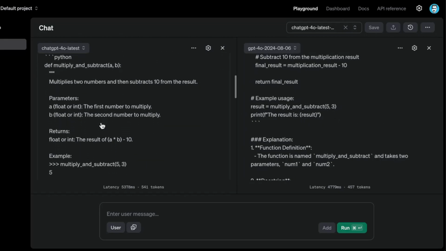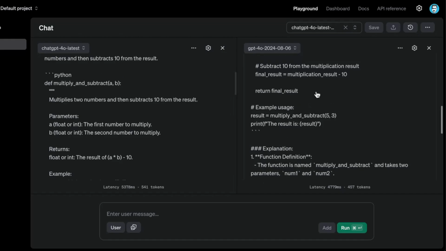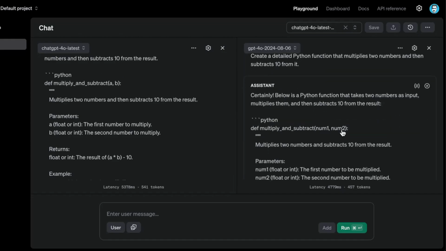Now let's look at what ChatGPT-4o latest gave me. Again, a different choice. You can see here it has num1, num2, and this one says a, b. I would prefer num1, num2, to be honest. So a, b, maybe not so much. I'm thinking this one already looks better than this. But let's see.